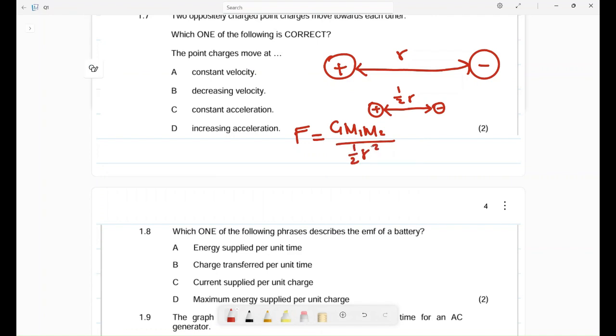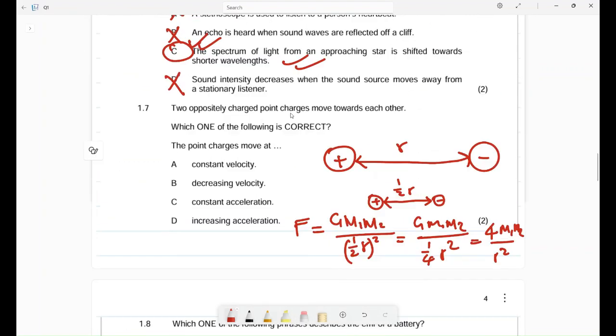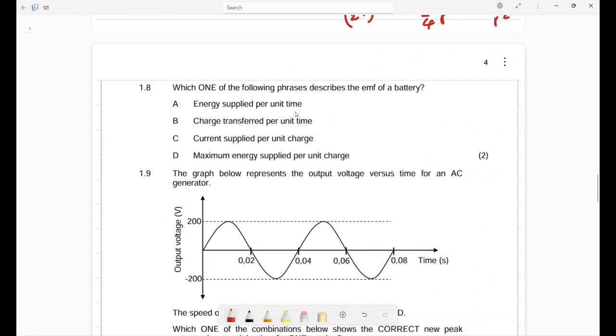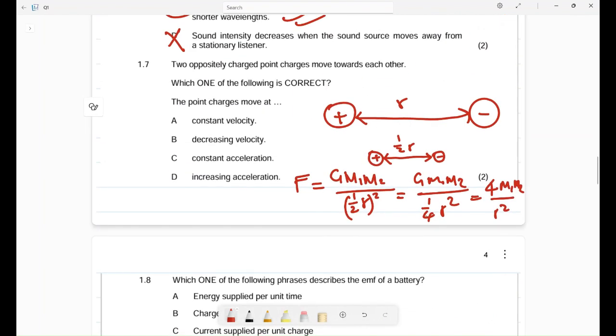This is R squared. So when we do that, it gives us G M1 M2 divided by 1 divided by 4 R squared. So the 4 goes to the top, giving 4 G M1 M2 divided by R squared.